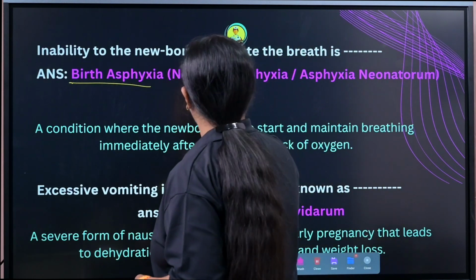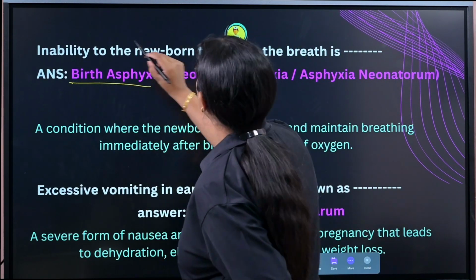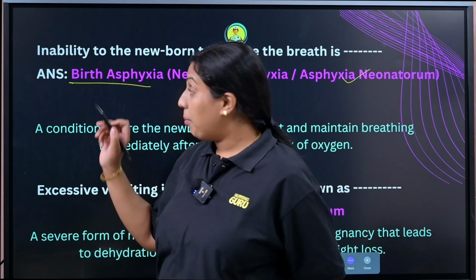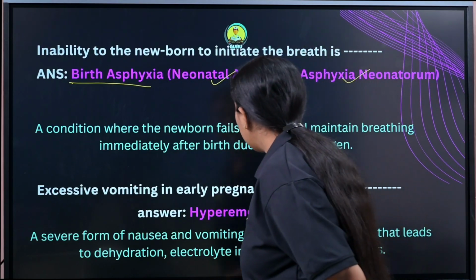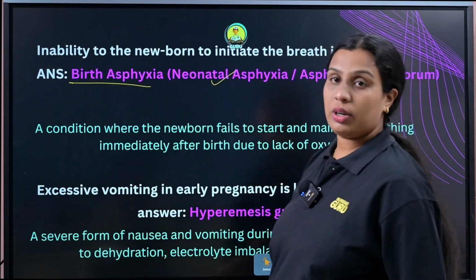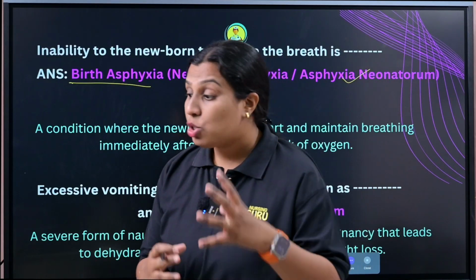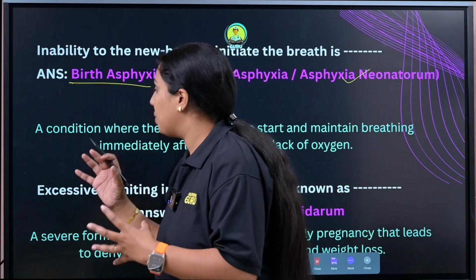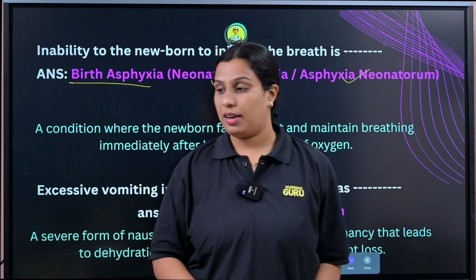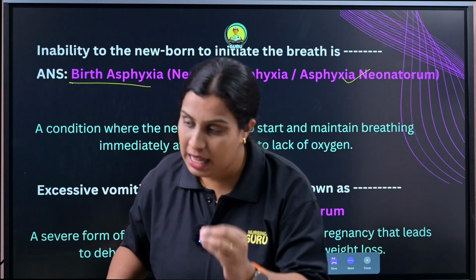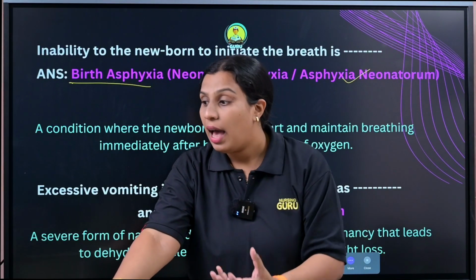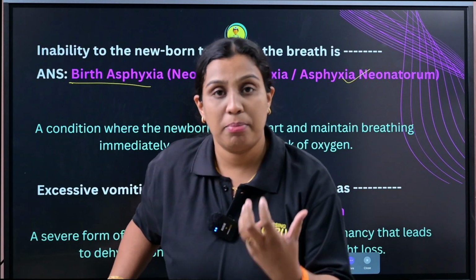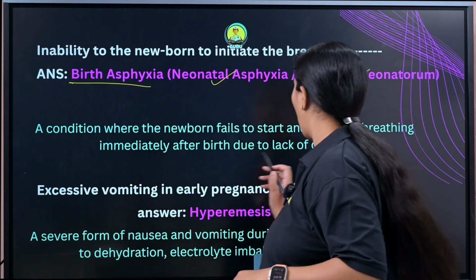There are 3 different names: birth asphyxia, the same thing as neonatal asphyxia, or asphyxia neonatorum. If you write birth asphyxia, neonatal asphyxia or asphyxia neonatorum, you will get 1 mark. Neonatal asphyxia or birth asphyxia is the condition where the newborn fails to initiate or start and maintain breathing immediately after birth, maybe due to lack of oxygen.